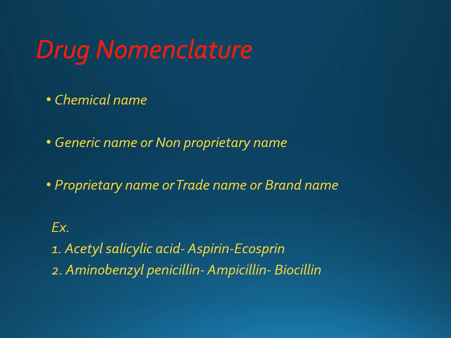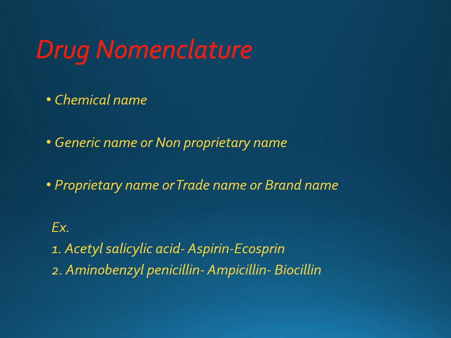Now moving further to the other aspect of the prescription, that is nomenclature. It is drug nomenclature. That means how a drug is named. There are different brand names or the generic name for a particular drug. Now I'll tell you in detail what it means. So when you take any drug like paracetamol, it has a chemical name of its own, that is the name which depends upon the chemical component of the drug. That is, what are the chemical formulas or chemical contents in the drug. So depending on that, the drug will have the chemical name.